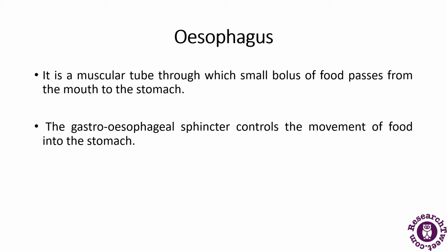In the esophagus, there is a gastroesophageal sphincter which controls the movement of the food into the stomach. The esophagus plays no role in the chemical digestion of the food. It just provides a passage so that the food can get into the stomach. Its sole purpose is to conduct the food bolus from the mouth to the stomach.